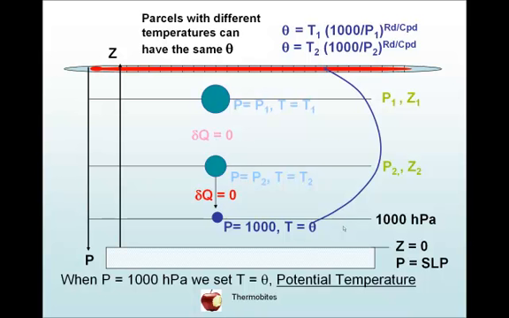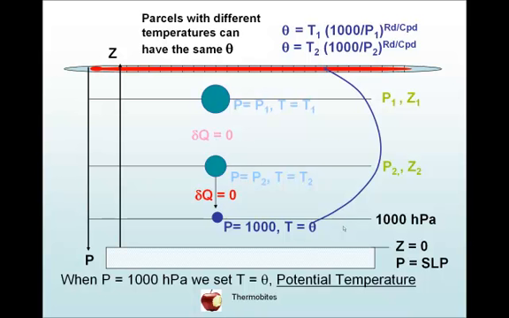The implication of this, of course, is that parcels with different pressures can have the same potential temperature. So we've shown a case here where a parcel descends from P1 to P2 to 1000 hectopascals, and its temperature warms at each level, from T1 to T2 and then from T2 to theta, the potential temperature.